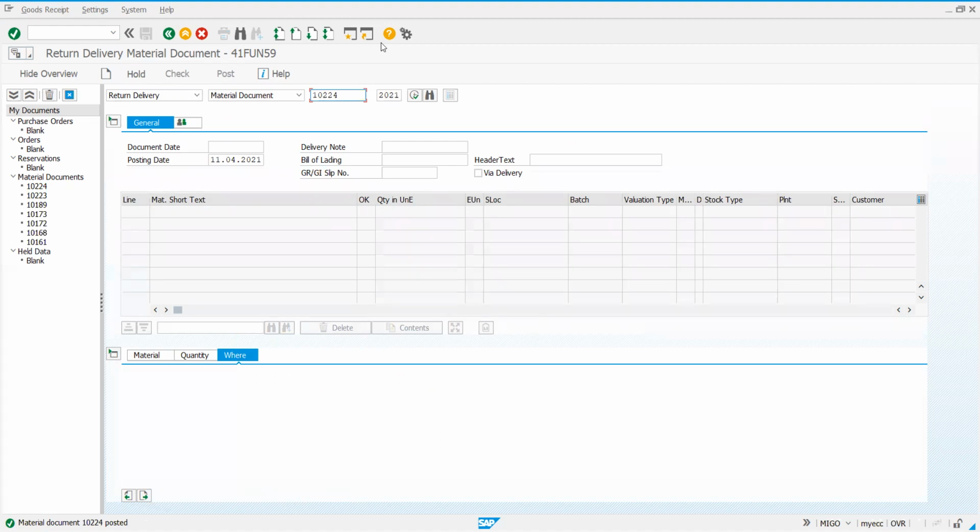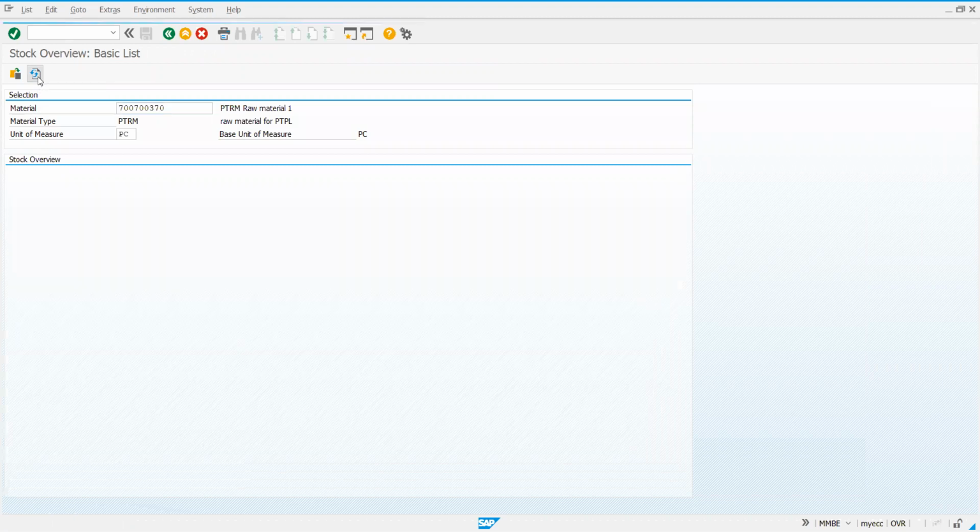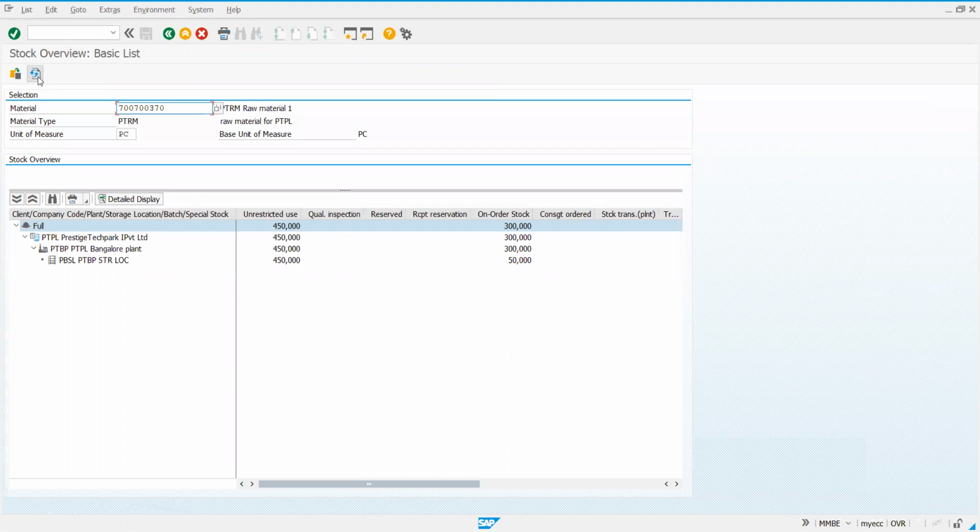Is your screen visible, stock overview? Yeah, it's visible now. I'll refresh again. What happened now? Stock unrestricted use is 450, that is reduced, and on order stock is in. So you are getting the concept of this, right?